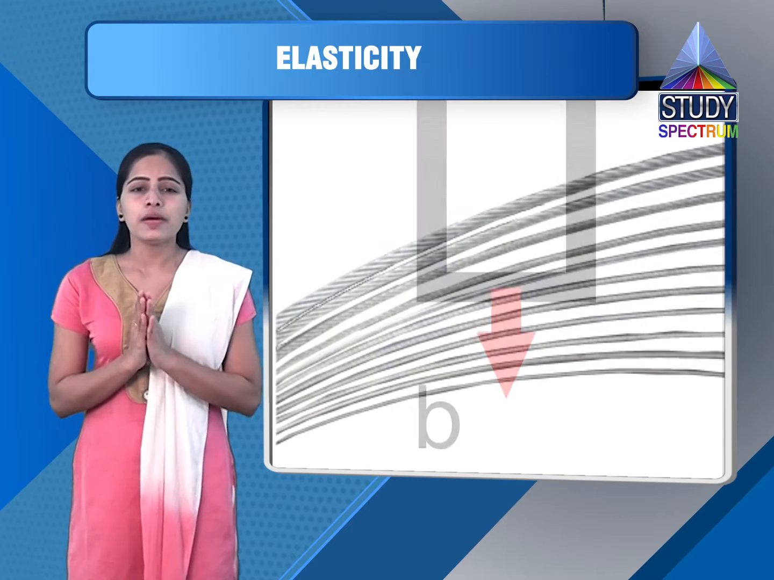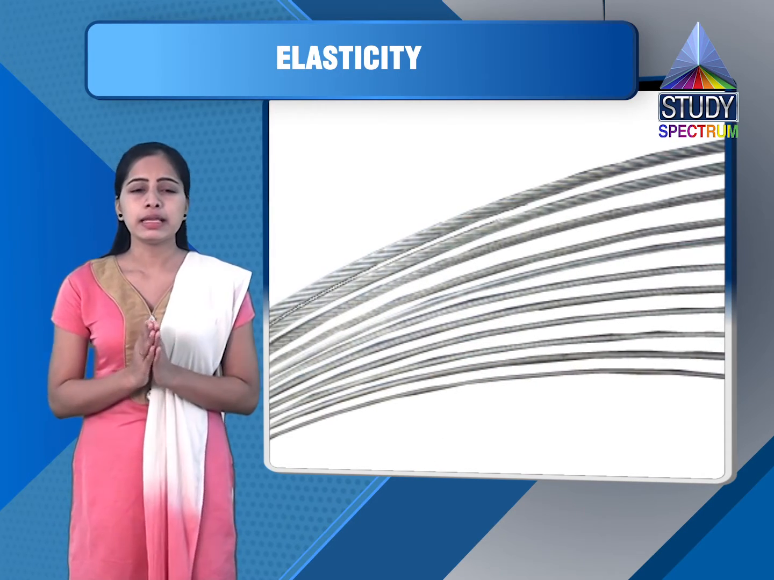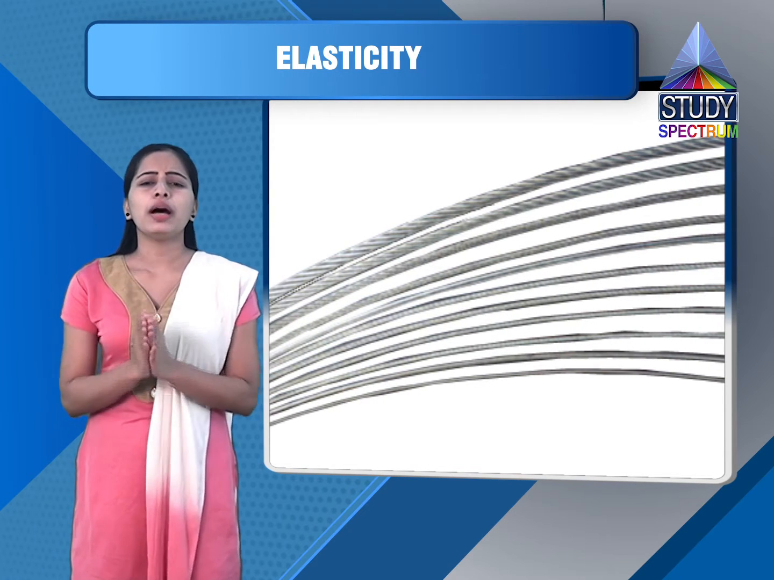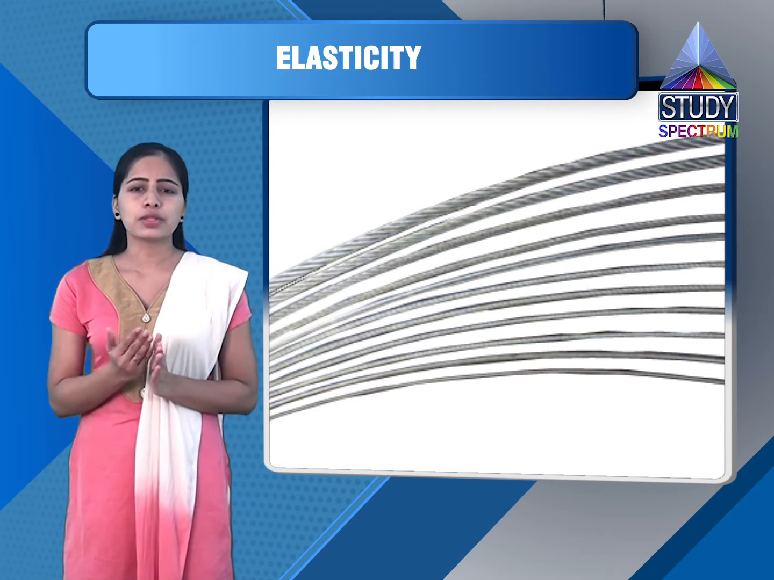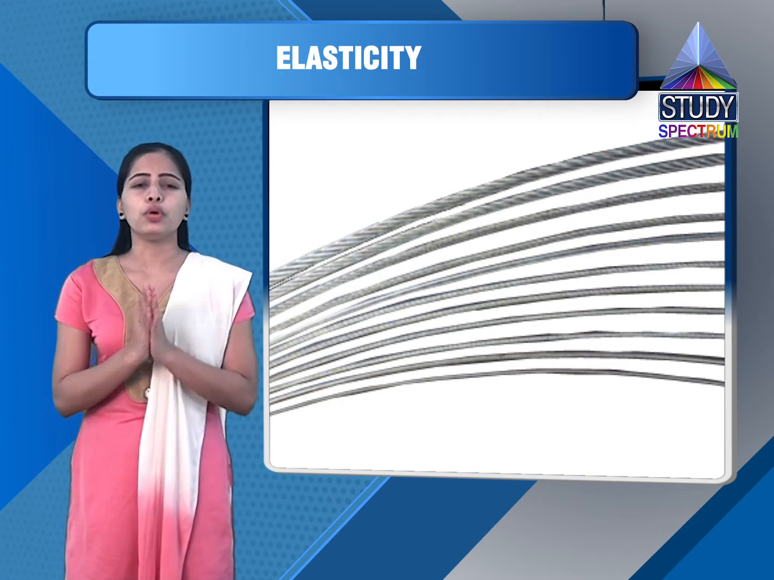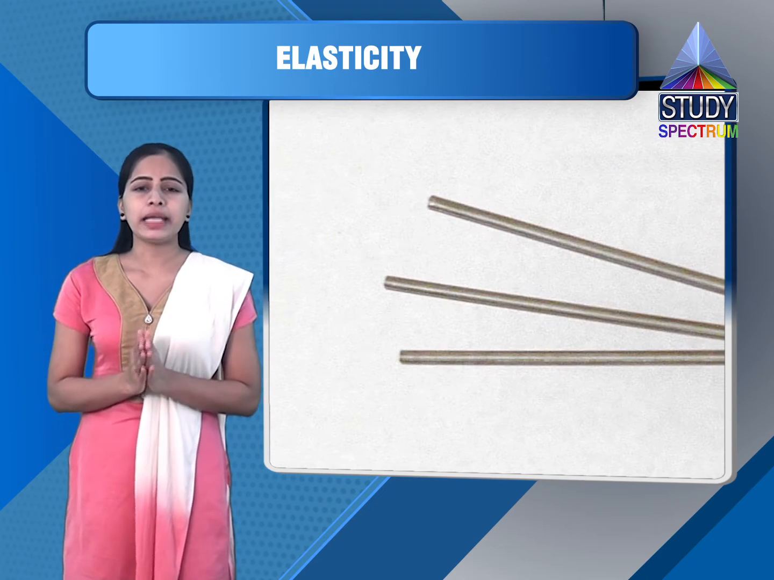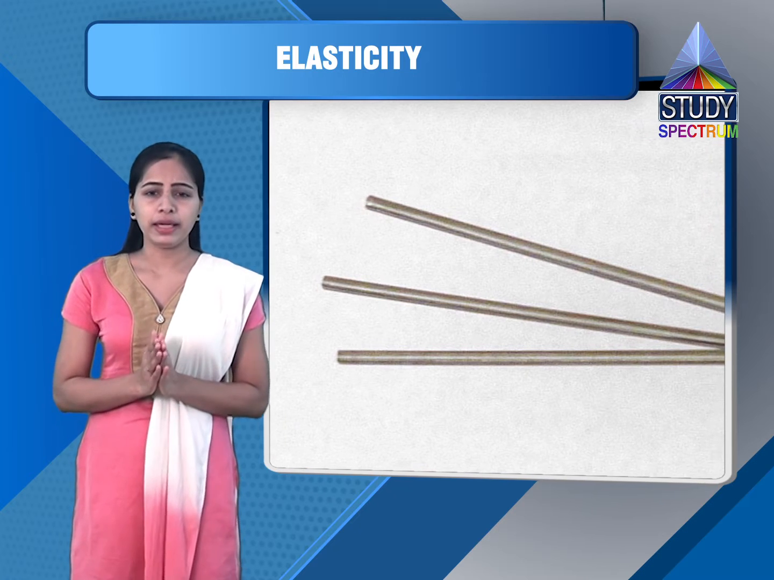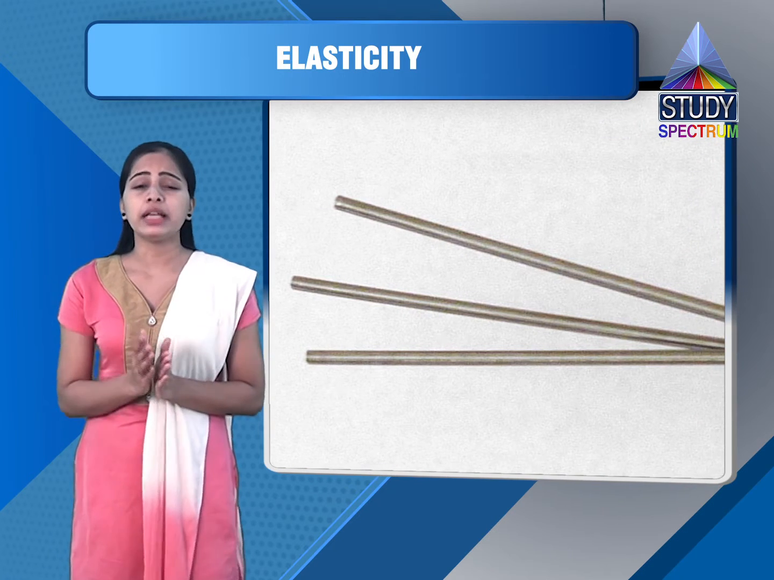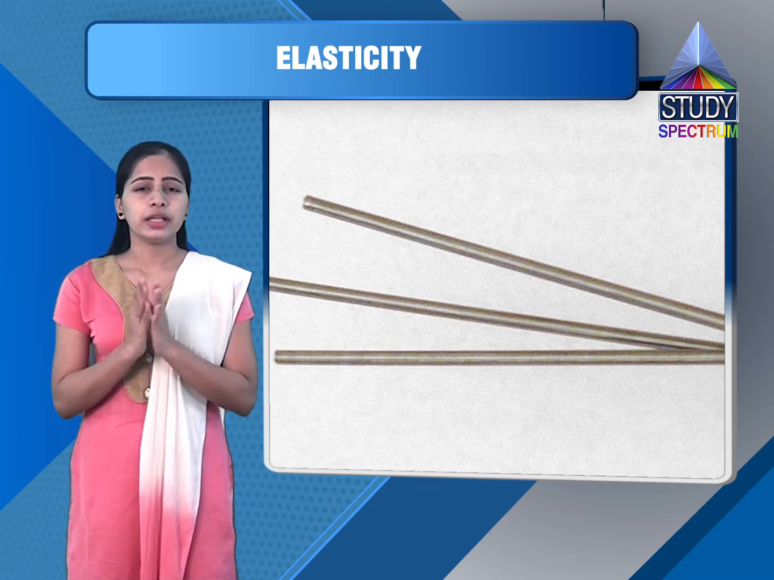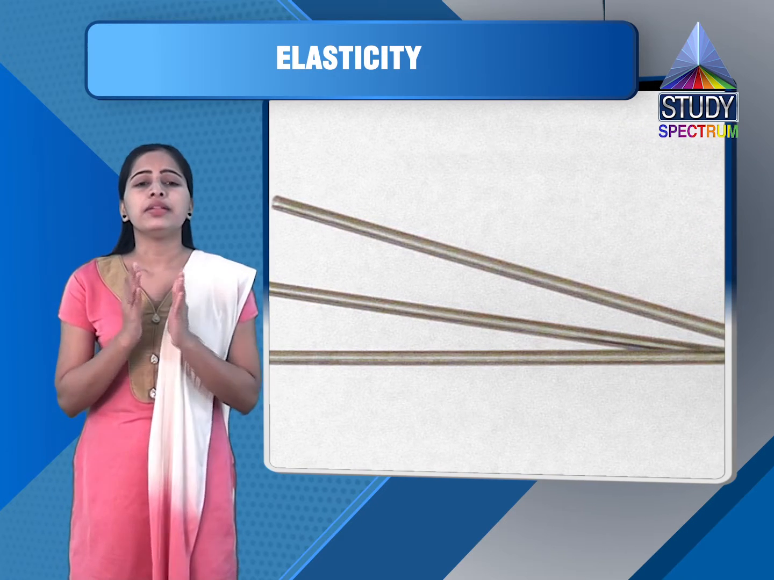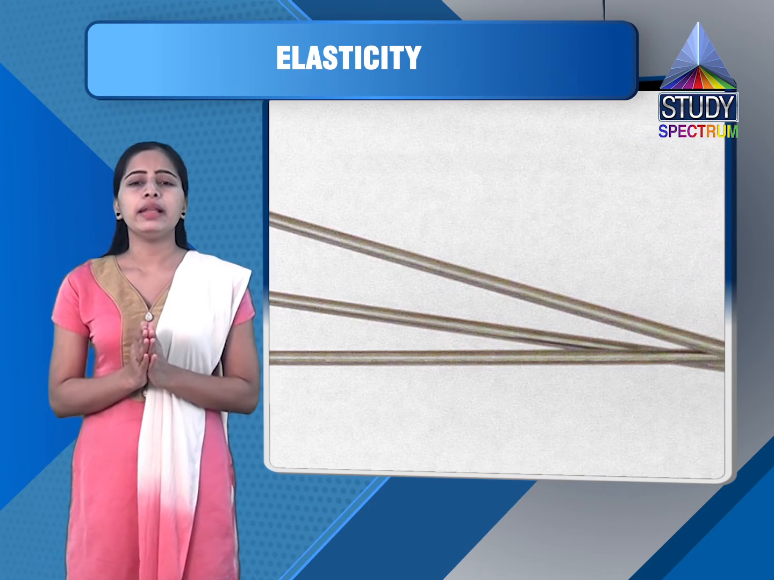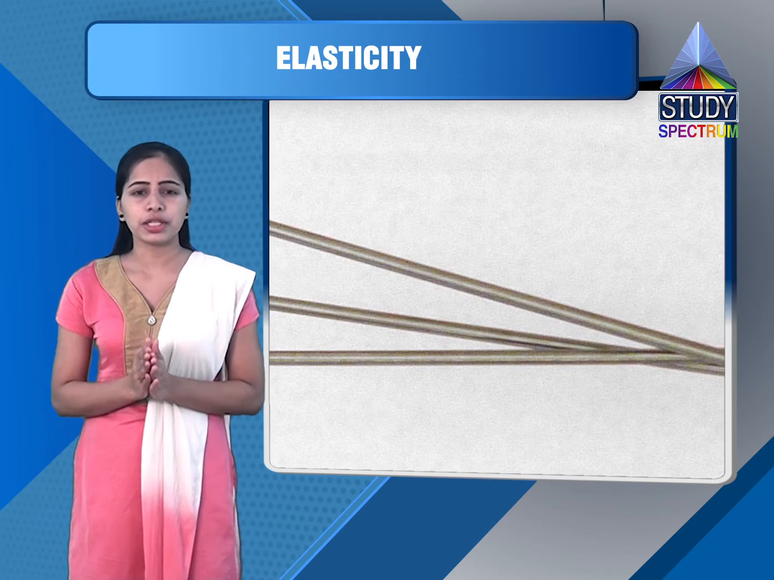Consider a metal wire of length L, radius small r, suspended from a rigid support. Now let the wire be subjected to a load, say mg, which is attached at the free end of the wire. When a deforming force, that is mg, is applied to a body in one direction, a change in length takes place, and the final length of the wire is capital L plus small l, and small l is called the extension or elongation in the wire.